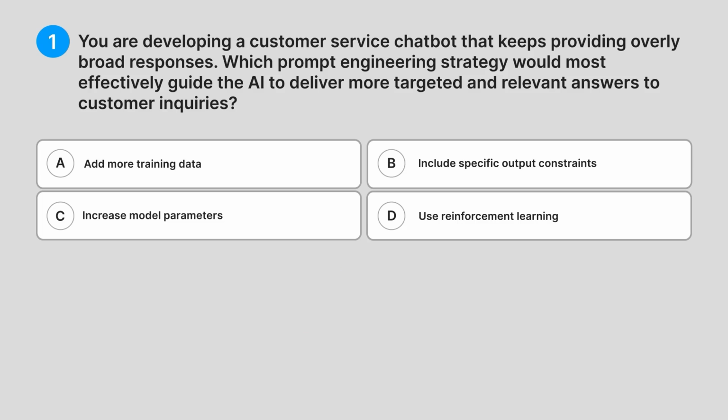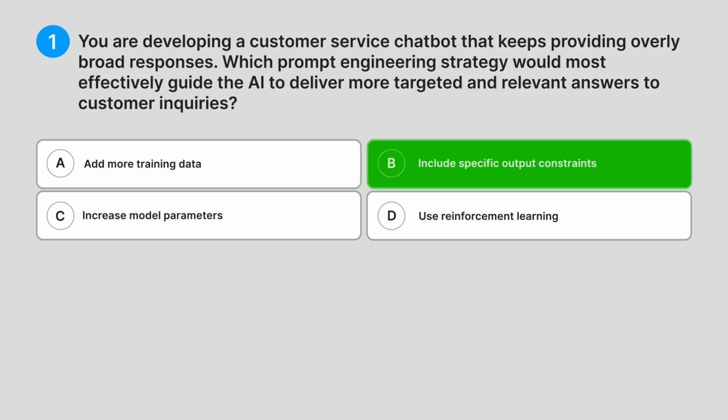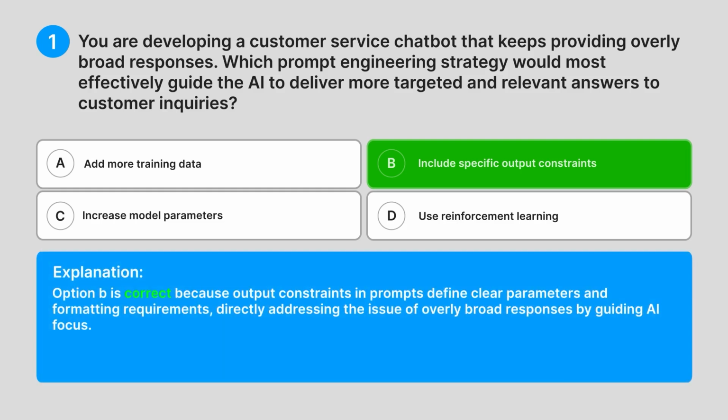Correct answer. B. Include specific output constraints. Explanation. Option B is correct because output constraints in prompts define clear parameters and formatting requirements, directly addressing the issue of overly broad responses by guiding AI focus.